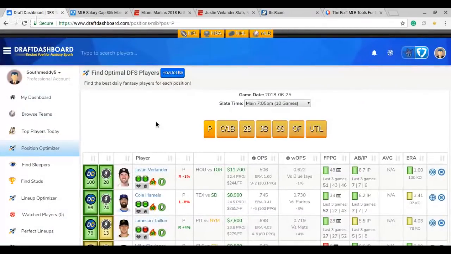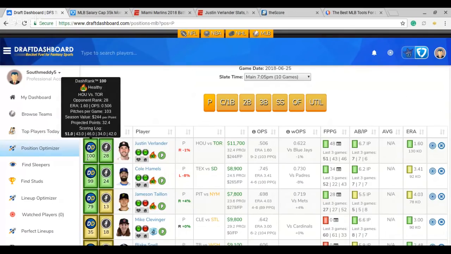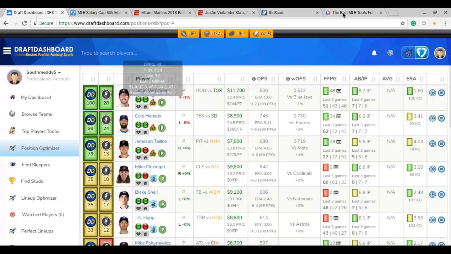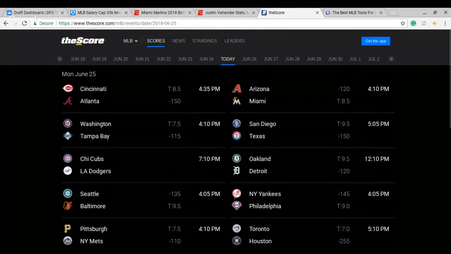So we're at the position optimizer, and it breaks down every single position for the main slate. And then as normal, draft ranking out of 100, and kind of the opponent ranking as well. So breaking down the pictures here, we got Verlander, really liking him. First, we're going to go over here real quick and look at the totals here. So like I said, main slate starts at 4:05 Pacific Standard Time, so 7:05 Eastern Time.